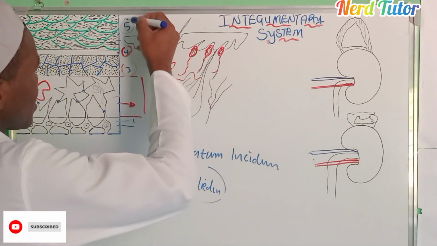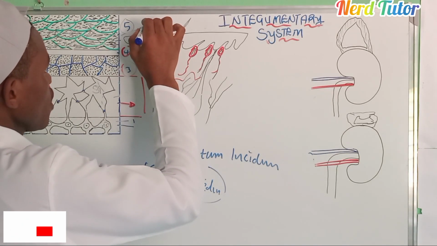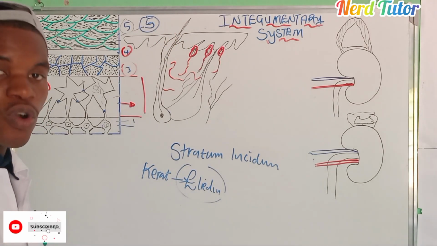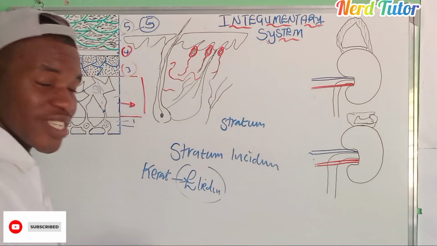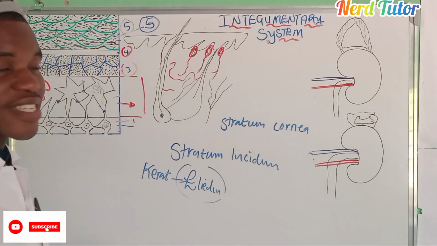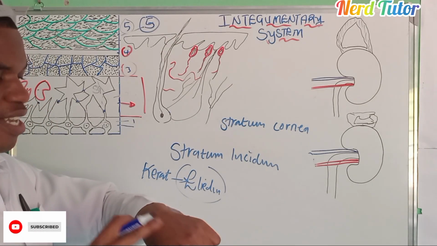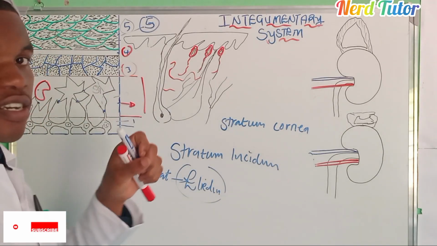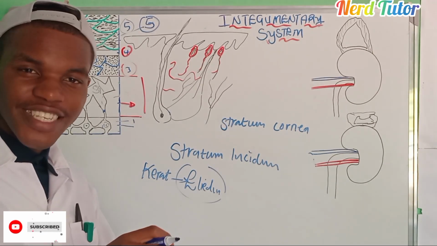Okay, so now the last thing we can see is stratum number 5. The last stratum, we call it stratum corneum. It is very hard. It is now the one which is giving you that rough, protective texture of your skin, the barrier on your skin from invaders like pathogens and germs.